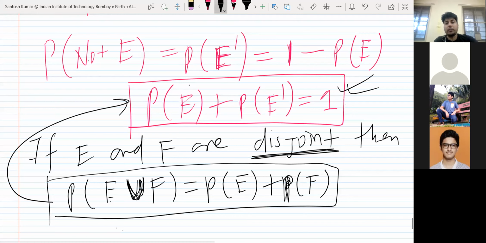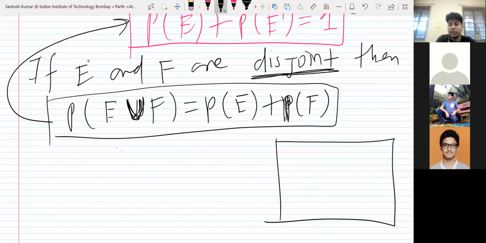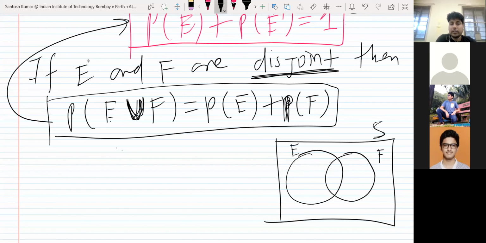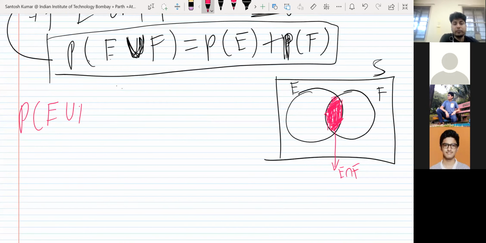Okay, what is the formula in general? Suppose this is the universal set, or you say sample space. This is event E, this is event F. You know this common portion is E intersection F. So this portion you see in red color is E intersection F. Okay. So what is the formula in general for probability of E union F? Do you know?